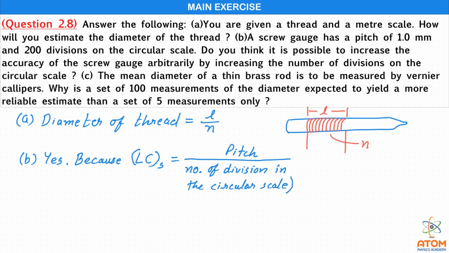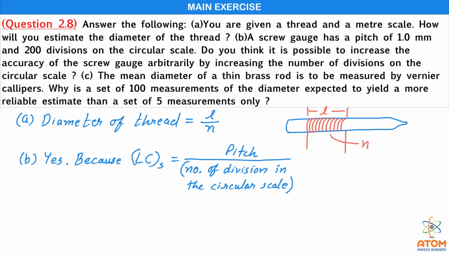Here you can see that number of division is in denominator, and pitch is the distance of one division in the main scale. So that remains constant.